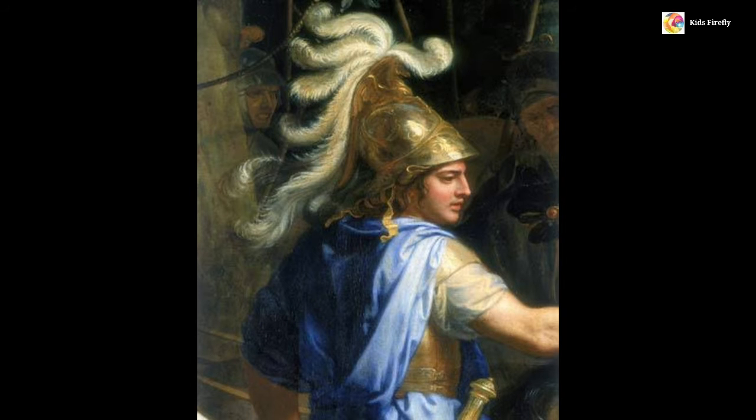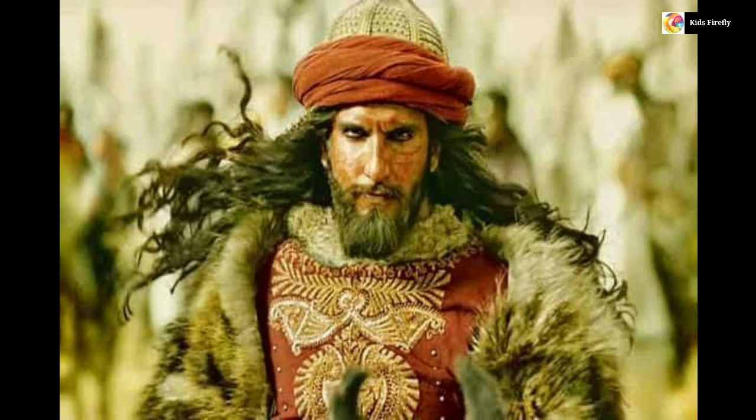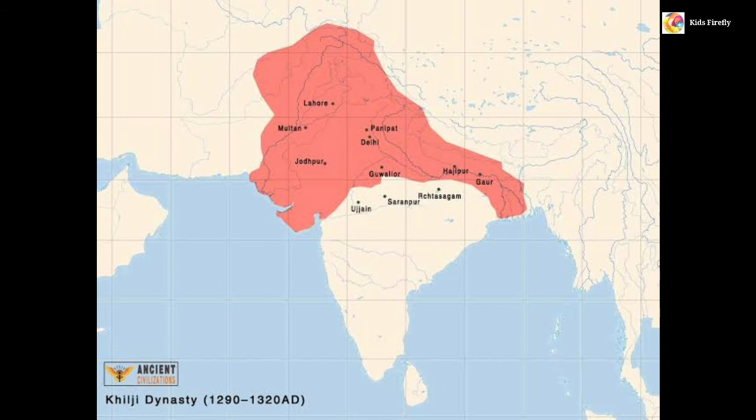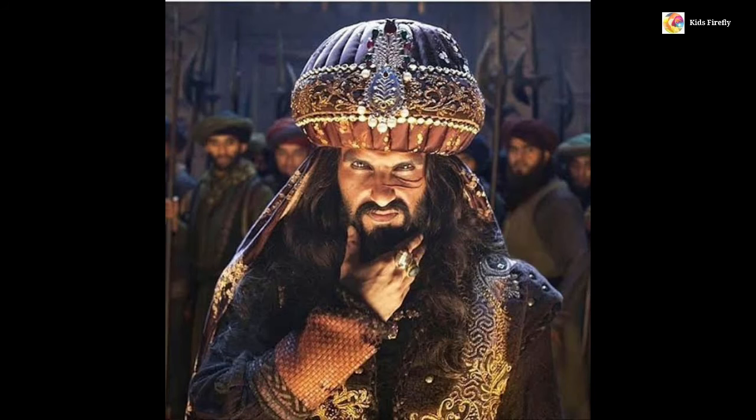Just like the Greek ruler Alexander, Alauddin Khalji wanted to conquer the whole world. He even assumed the title of Sikandar-e-Sani, or the second Alexander. Although his plans for a world conquest did not materialize, he managed to build an empire almost as large as that of Ashoka.